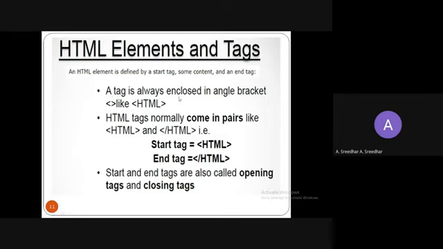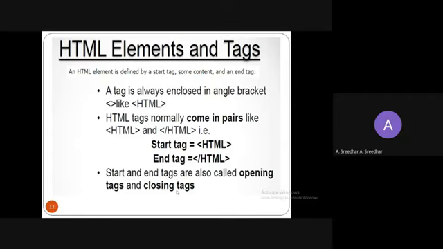The tag is always included in angle brackets. HTML tags normally come in pairs. This is the open tag or starting tag, and this is the closing tag, or you can call it the end tag, right? So just remember this open tag or starting tag, and this ending tag or closing tag. Start and end tags are called opening tags and closing tags. So this is about how to write tags.